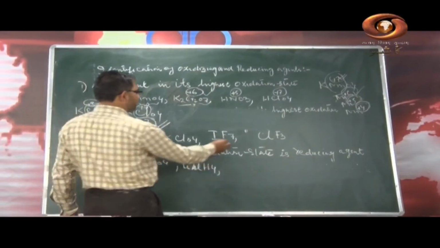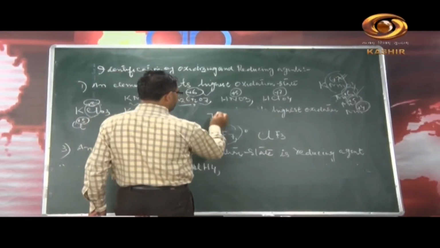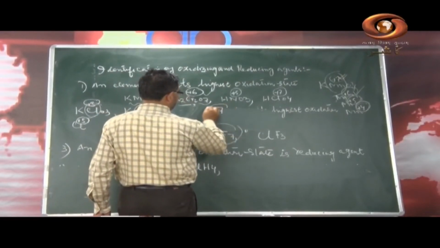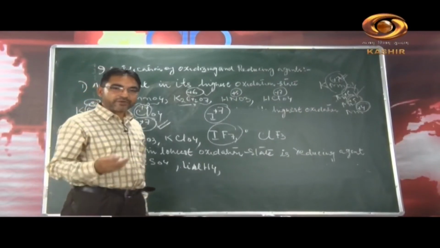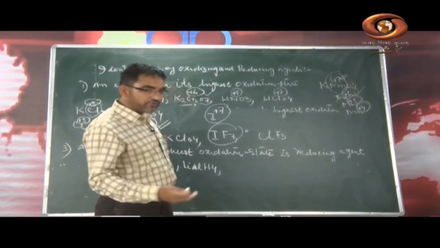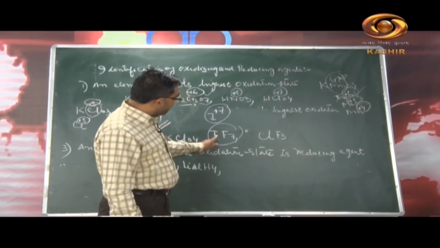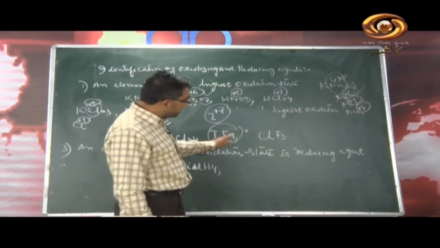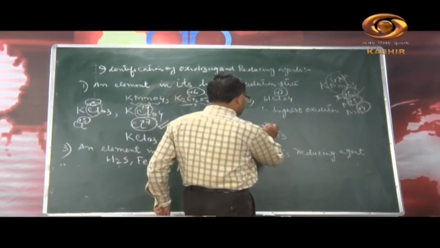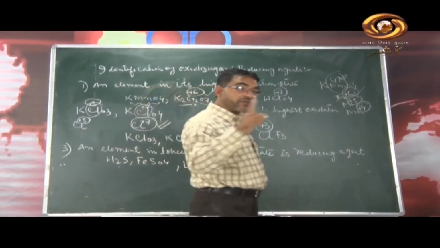Similarly, if you take this compound IF7, here the iodine has +7 oxidation state. Since fluorine is a more electronegative atom, it has -1 oxidation state. We will do this exercise shortly. This has +7 oxidation state, so it will act as a powerful oxidizing agent. Similarly, this compound +3, this will act as a powerful oxidizing agent, because the more electronegative atom has positive charge.